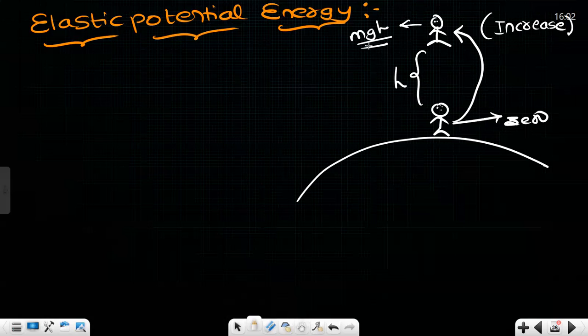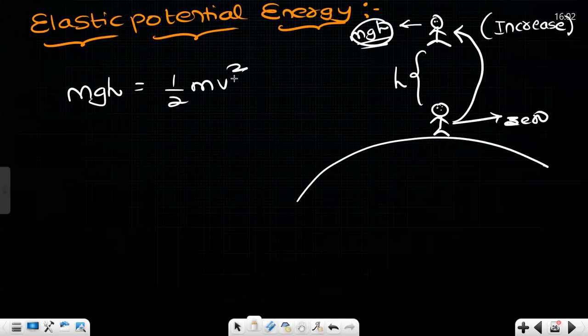Now, you told a statement that it is going to convert into kinetic energy. How is that going to happen? From here you try to jump. Then your potential energy, whatever you have, is getting converted into kinetic energy, half mv square. So you can find out the velocity upon reaching the ground: root 2gh. That's what we have done in our kinematics.